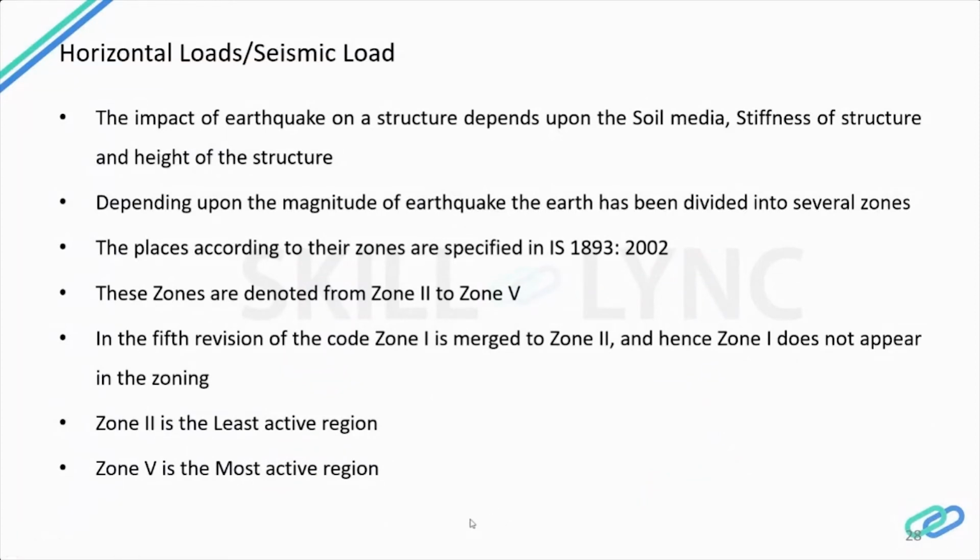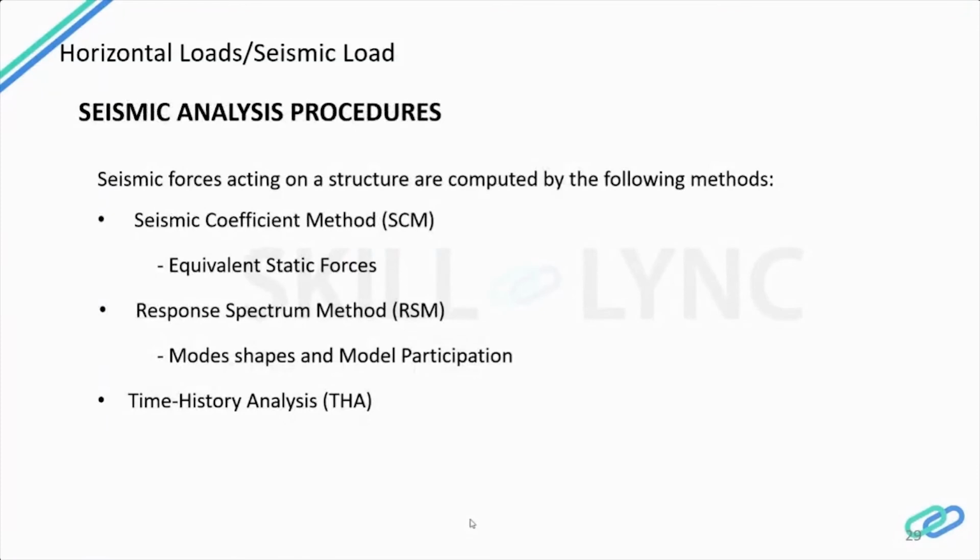As per IS 1893 2002, they are divided into different zones. Zone 1 is not there anymore in our fifth revision. It is merged with zone 2. So zone 1 doesn't appear in the zoning level. Zone 2 is the least active region. Zone 5 is the most active region, and Chennai comes under zone 3. So these are the seismic analysis procedures which we have to follow.